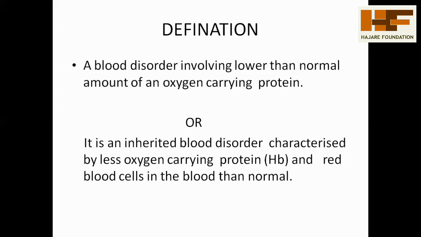Or it is an inherited blood disorder characterized by hemoglobin carrying a lesser amount of oxygen through the protein. It is mainly shown in the RBCs compared to a normal person. If the person has abnormalities, the Hb protein carries less oxygen, and this is the main reason the RBCs change their shape. That is called thalassemia.